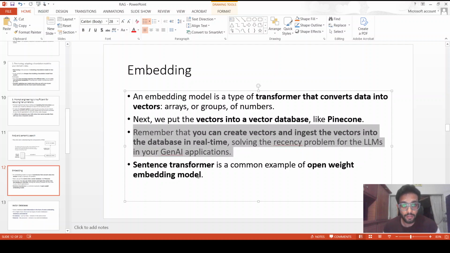The upside of it is that we can create vectors on the fly. Let's say I just sold my car, so I can just ingest the updated document and the LLM will have access to it. So this will also remove the recency problem.